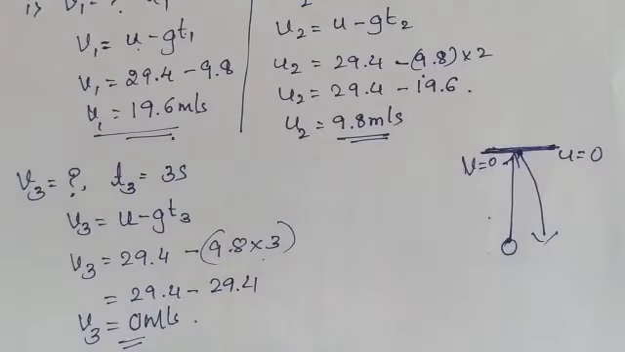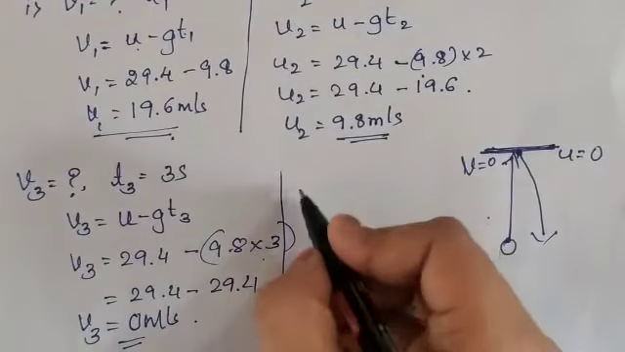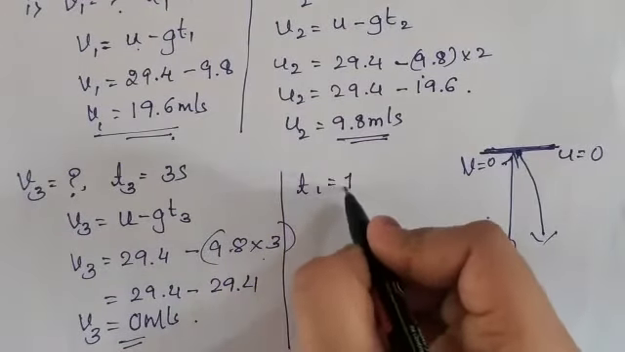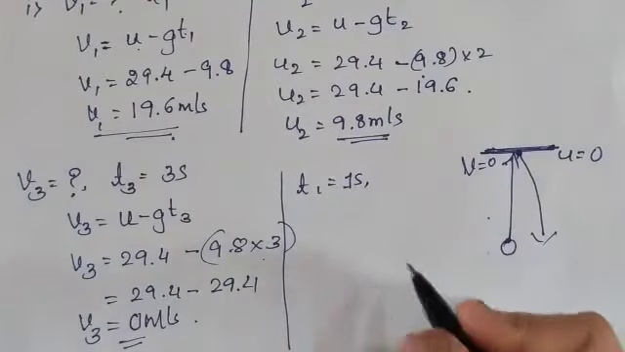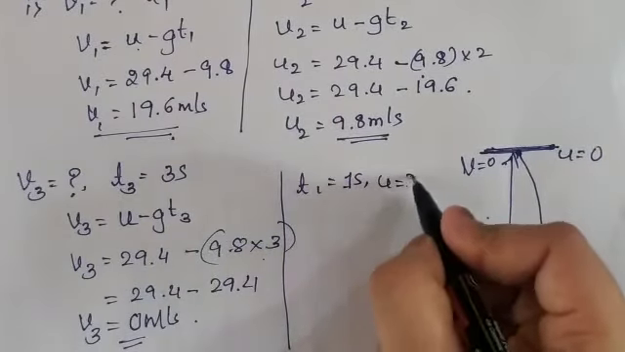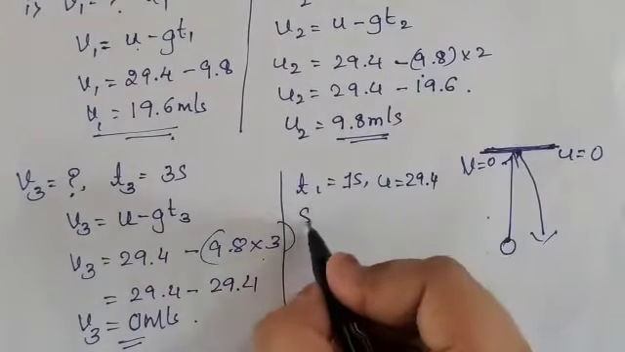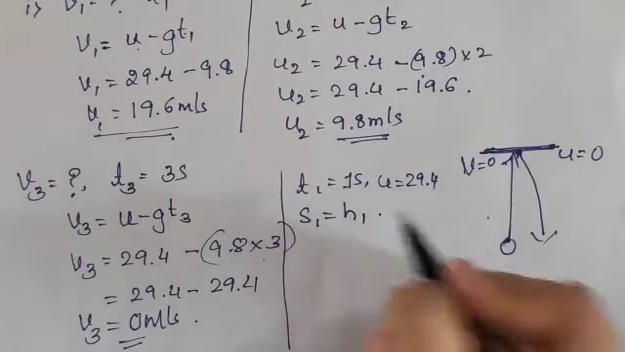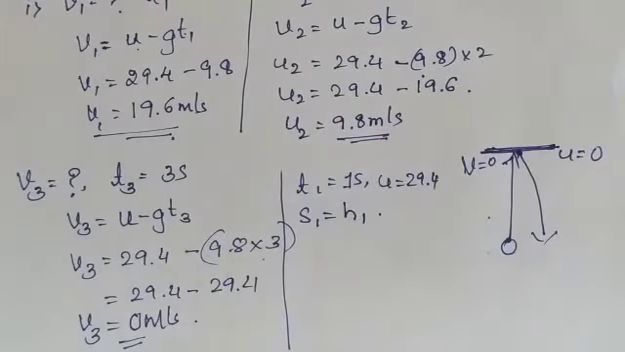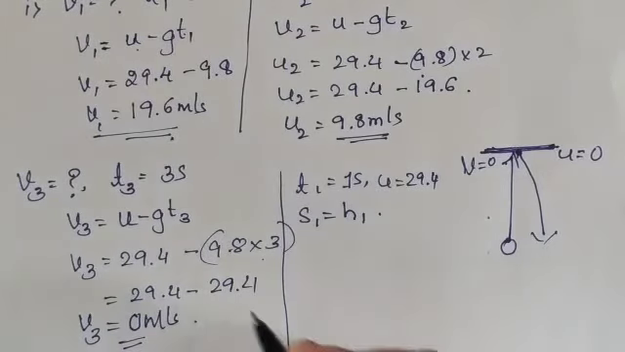Now the next question we have asked is what is its height after 1 second, 2 seconds and 3 seconds. To find it out, let me consider T1 equals 1 second and the U value is 29.4, as it is the same thing. Here S1 I am considering as H1, because this is the height.